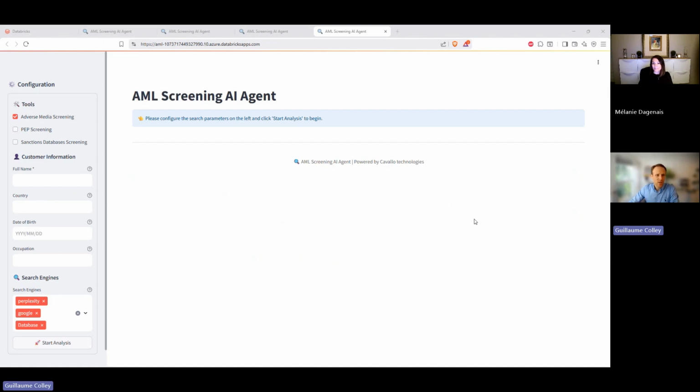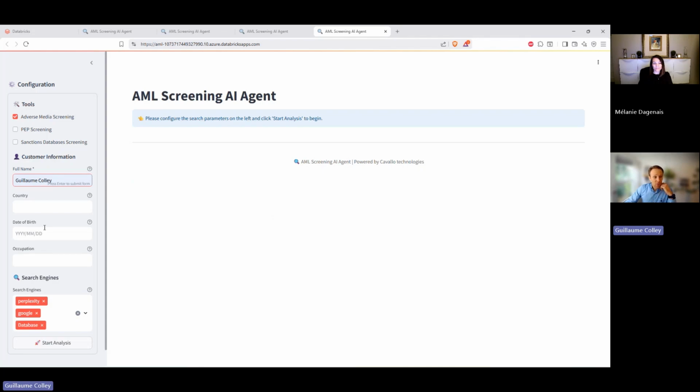Thanks, Mélanie. Let's jump in. So how does this agent look and how does it work? I'm actually going to do a bit of an adverse media search for myself. On the left, you have the options. You could do adverse media, PEP, sanctions, or any combination.